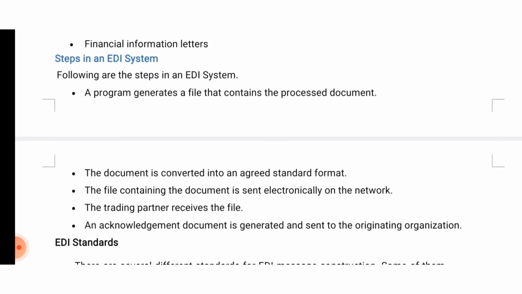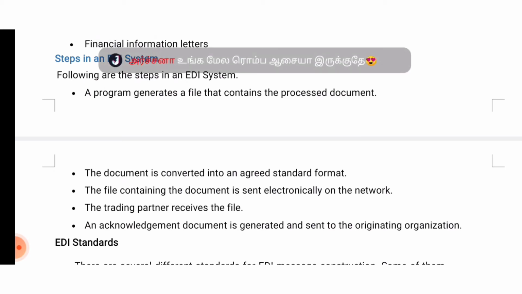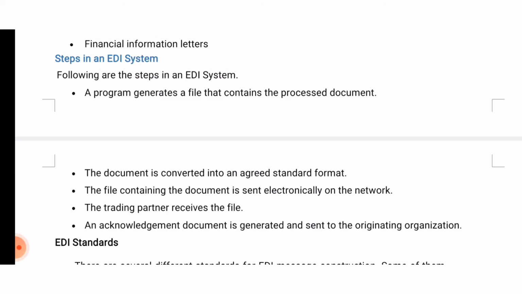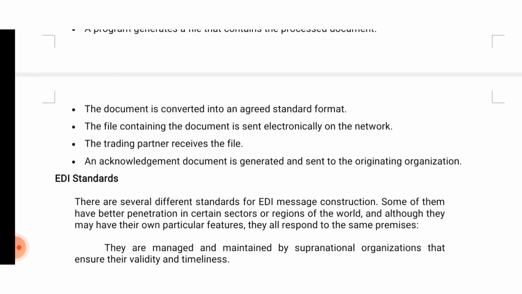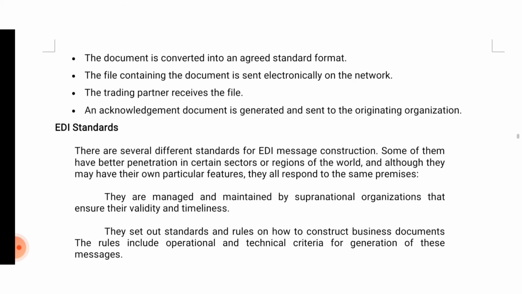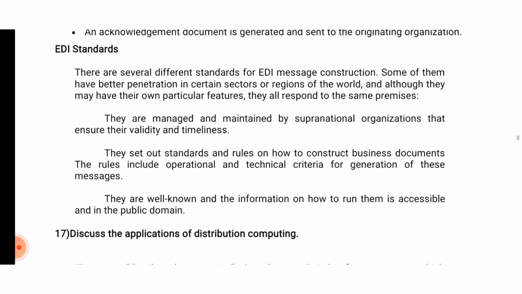So those are the steps to follow for exchanging information. A program generates a file that contains the processed document. The document is converted into an agreed standard format. The file containing the document is sent electronically on the network. The trading partner receives the file. An acknowledgement document is generated and sent to the originating organization.